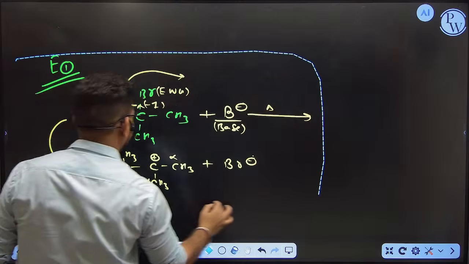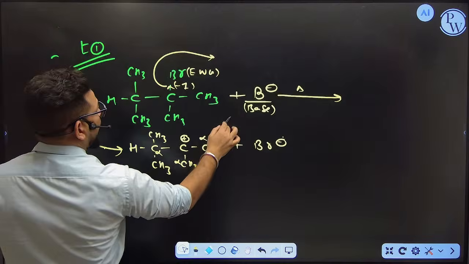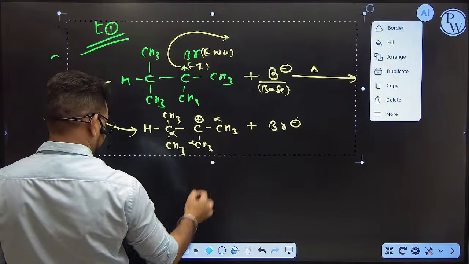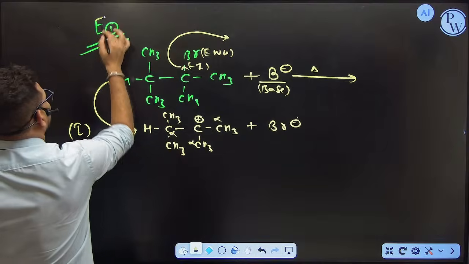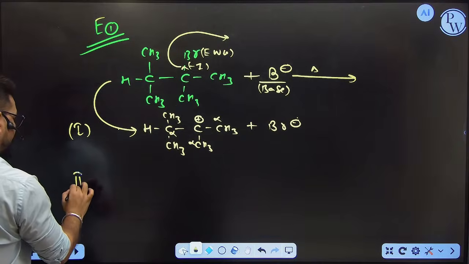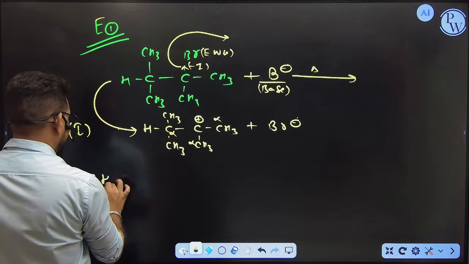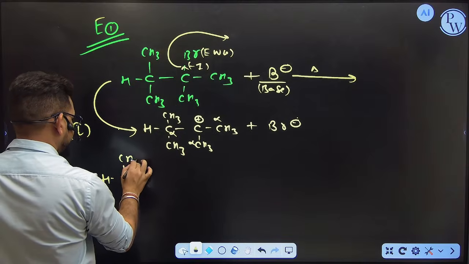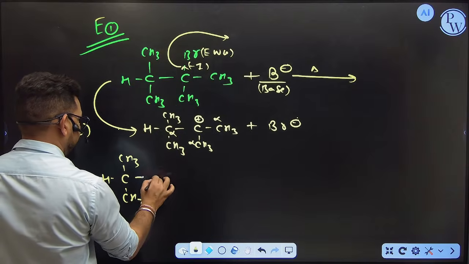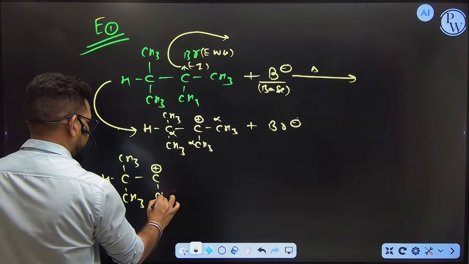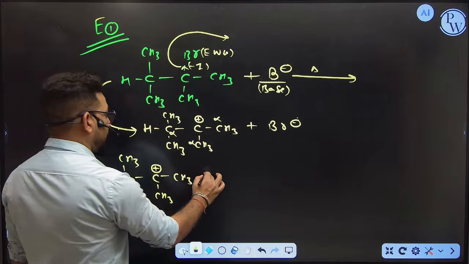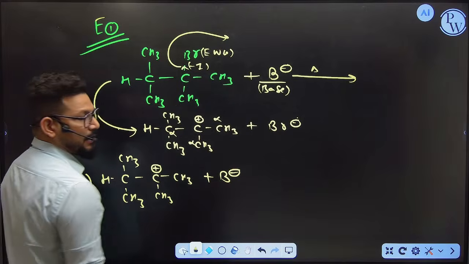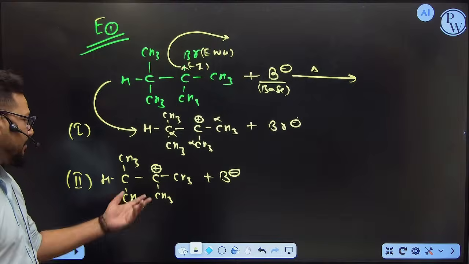I am keeping this very much in a slow manner. Now step number 2, this carbocation is ready. Now the base is there. Now the base is saying, I am waiting for the H plus ion. Please give me the H plus ion.